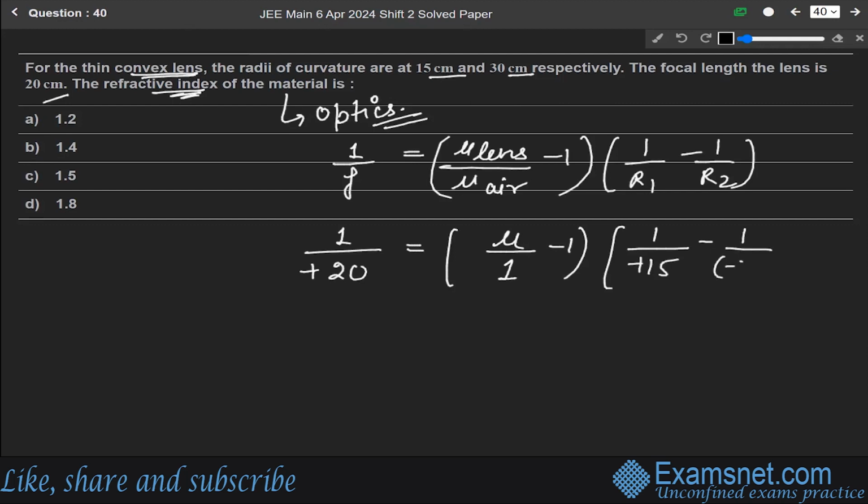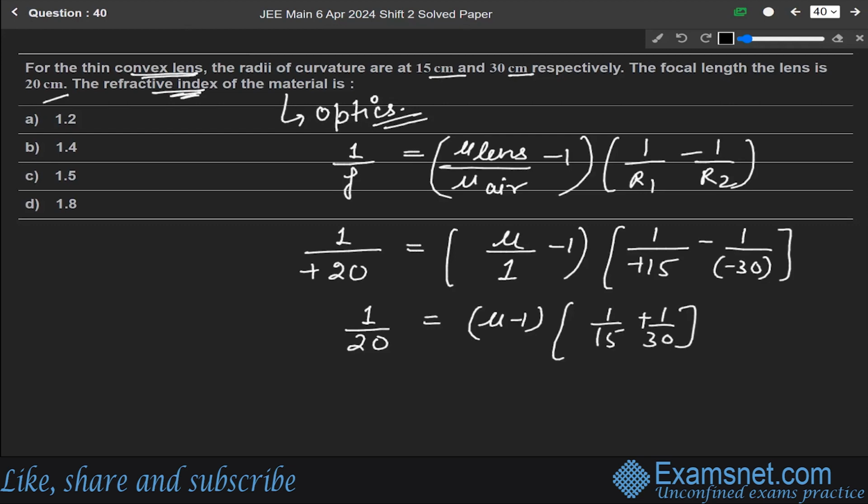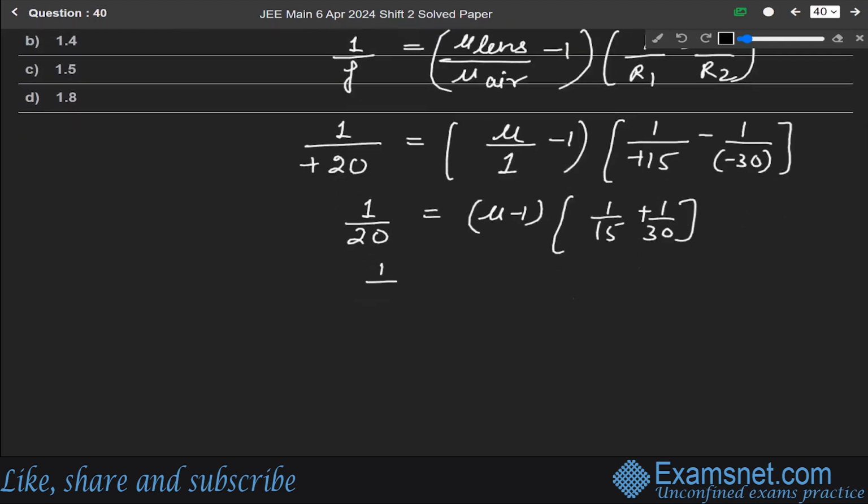Since it is a convex lens, r2 is minus 30. So it will be 1 over 20 is equal to (mu minus 1) into (1 over 15 plus 1 over 30). So it will become 1 over 20 is equal to (mu minus 1) into 3 over 30.